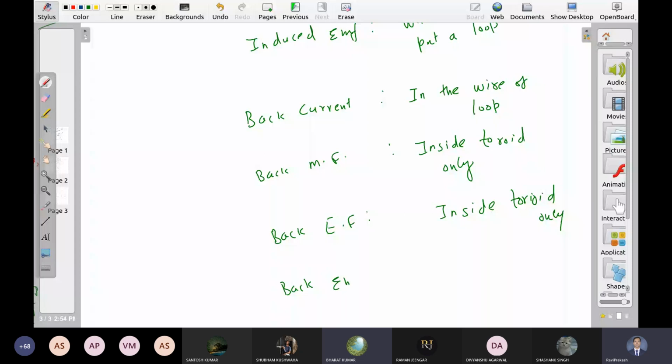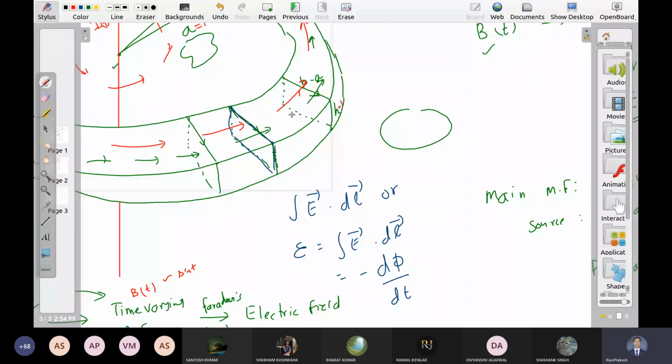Anywhere inside or on the toroid. Means if you put another circuit inside this toroid, that will see the effect of back EMF. Or ये जो wires हैं, they will also see the effect of back EMF. But straight wire को नहीं दिखेगा वो effect.